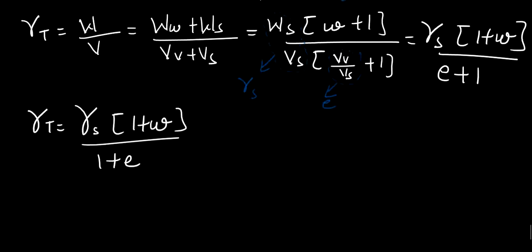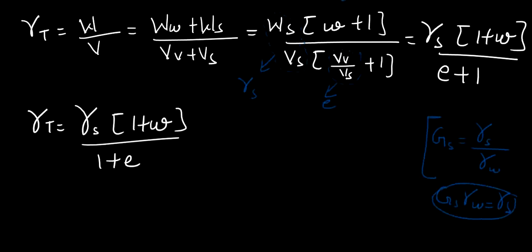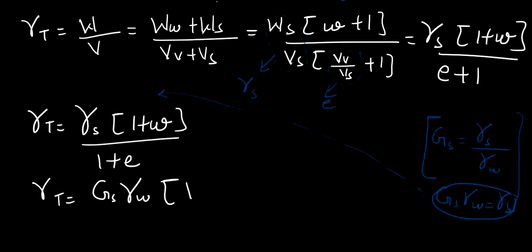Now what I do is, I know that specific gravity of soil solids is nothing but gamma S upon gamma W. So I can write this as Gs into gamma W is equal to gamma S. So I will use this over here. Okay, so I will be getting gamma T is equal to Gs gamma W into 1 plus water content upon 1 plus e.